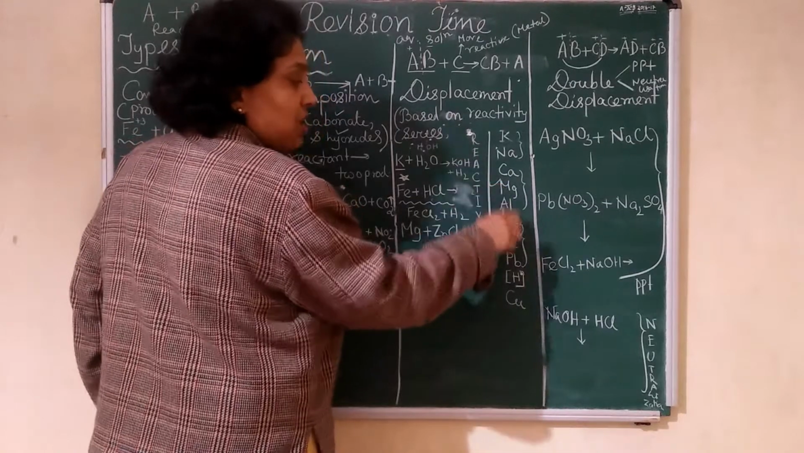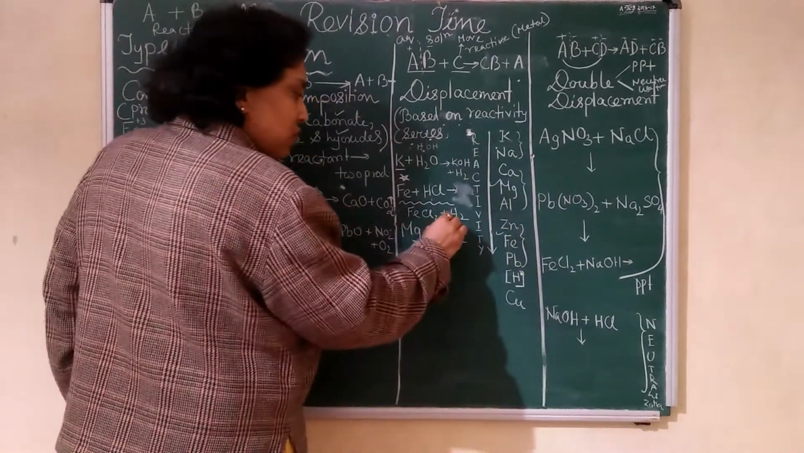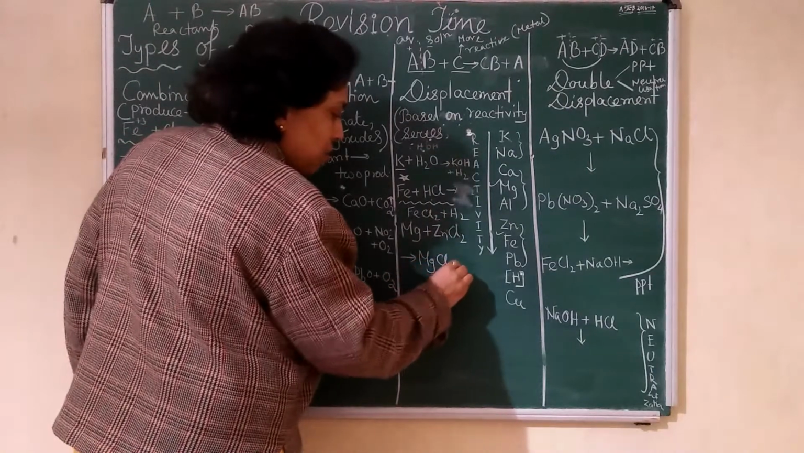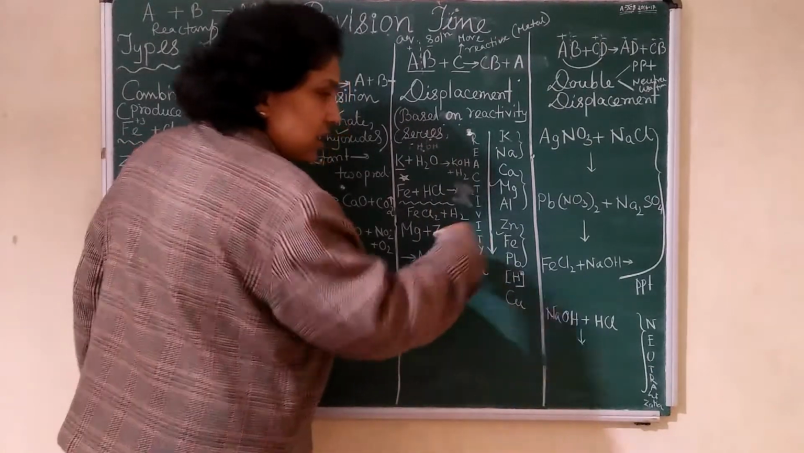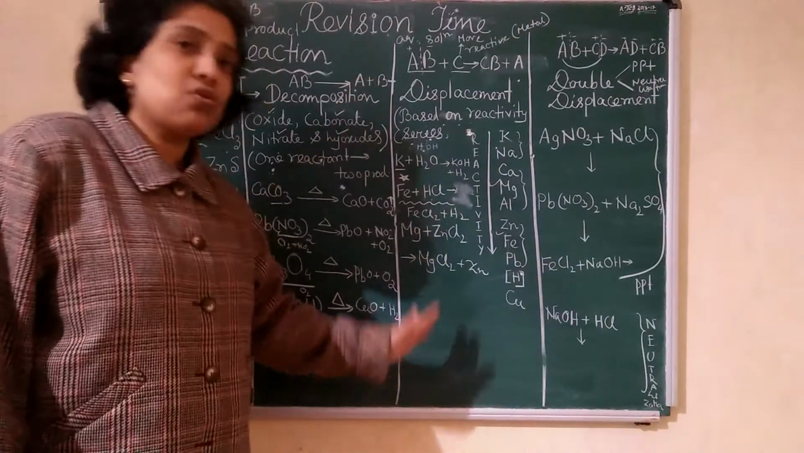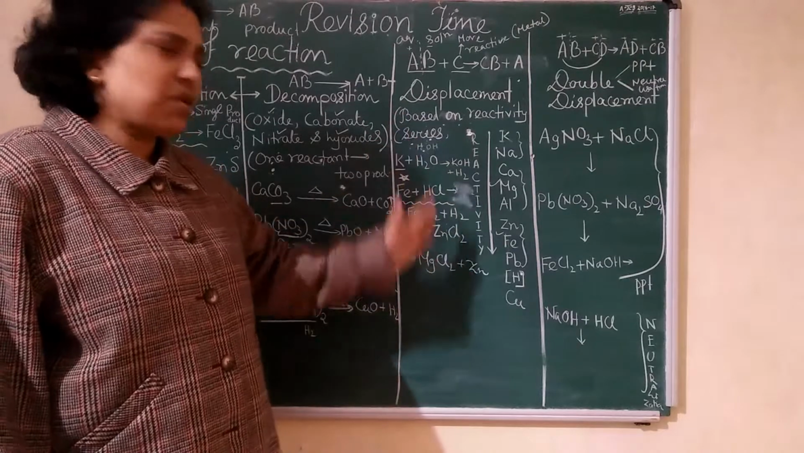So magnesium is more reactive than Zn, so it will break Zn. So what will it form? MgCl2 plus Zn metal. So Zn will be separated. Understood? So this way you can do the displacement reaction.